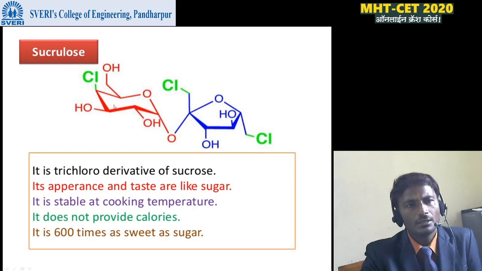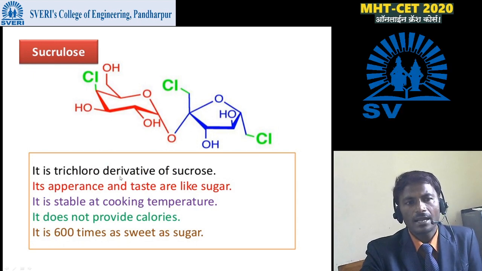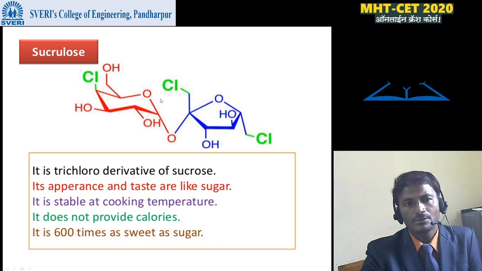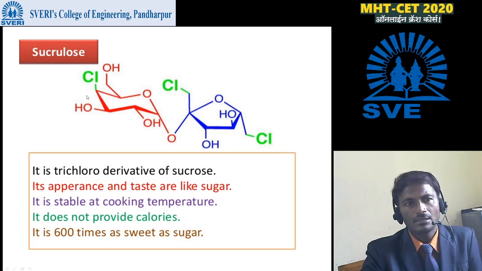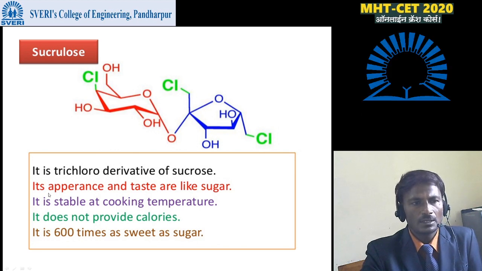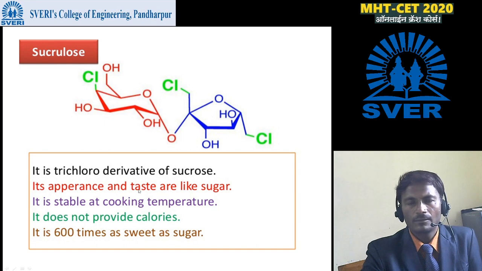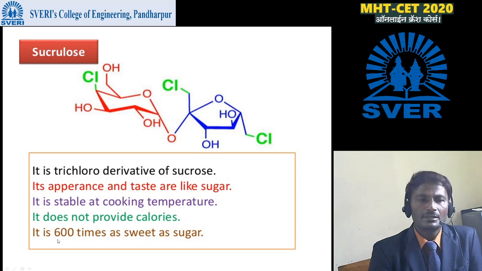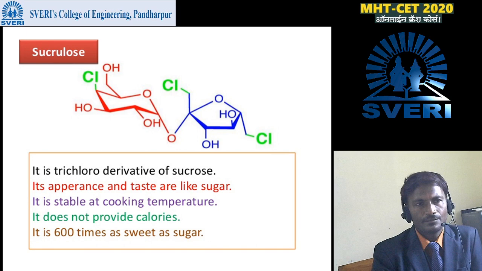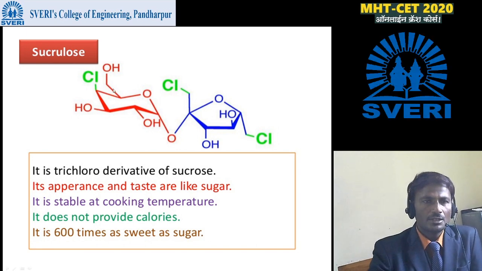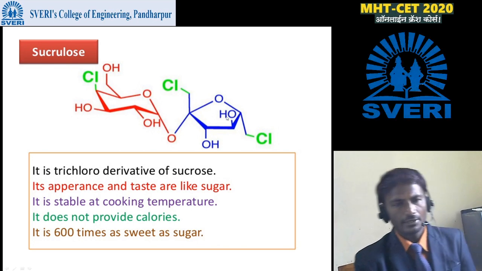Sucralose is one of the artificial sweeteners. It is a trichloro derivative of sucrose. We can see here that three hydrogen atoms are replaced by three chlorine atoms. That is why it is a trichloro derivative of sucrose. Its appearance and taste are like sugar. It is stable at cooking temperature. It does not provide calories, and it is 600 times as sweet as sugar. Remember, this is the structure of sucralose, in which three hydrogen atoms are replaced by three chlorine atoms.